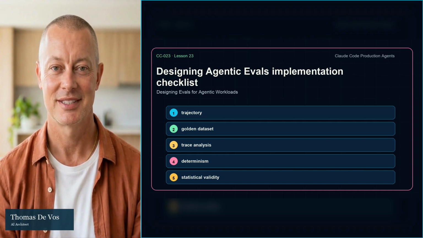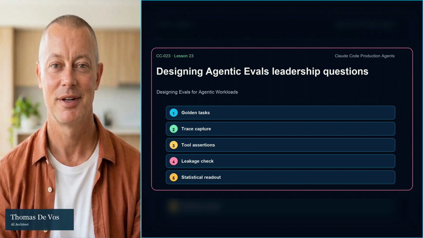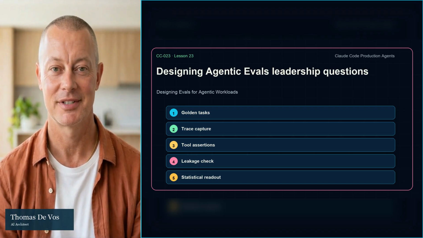Block release when these risks appear: label leakage, overfit prompts, missing tool checks, non-determinism traps, weak sample size. A blocked release is useful information. It tells the team where the system needs stronger evidence, better calibration, narrower scope, or clearer ownership before it reaches production users. Before a leader approves wider rollout, answer 3 questions in plain language.